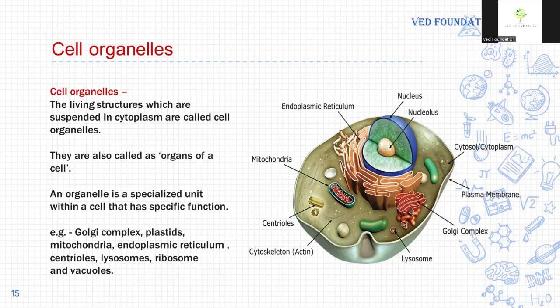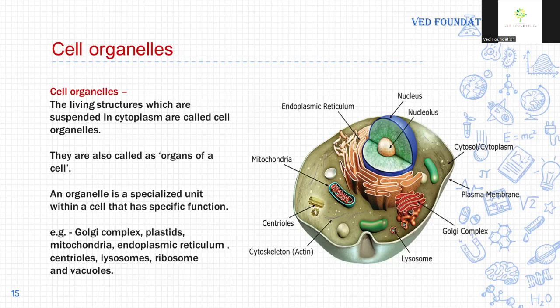Cell organelles. This is the internal structure of the cell and these are the internal organs of the cell, and they are also called cell organelles. The living structures which are suspended in the cytoplasm are called cell organelles. They are also called organs of the cell. An organelle is a specialized unit within the cell that has a specific function. For example, Golgi complex, plastids, mitochondria, endoplasmic reticulum, centrioles, lysosomes, ribosomes, and vacuoles.